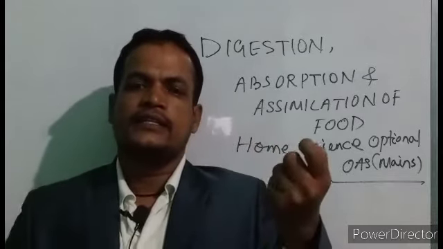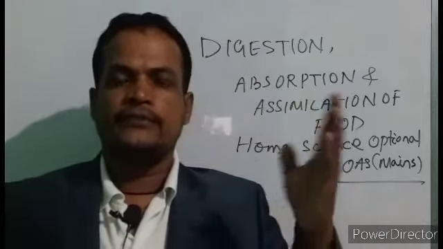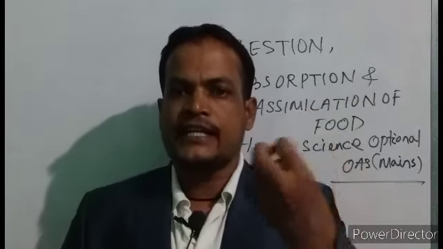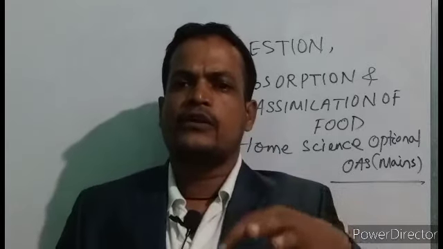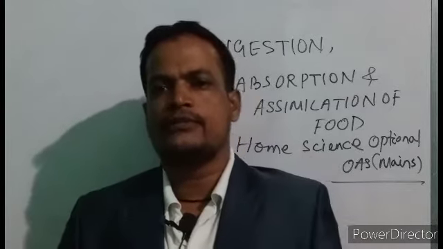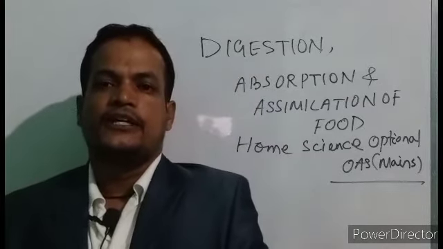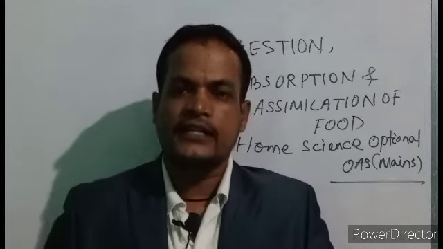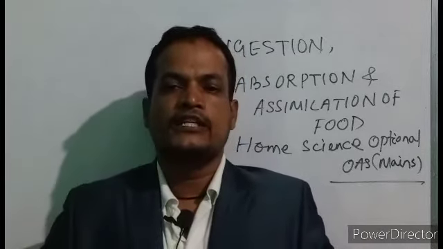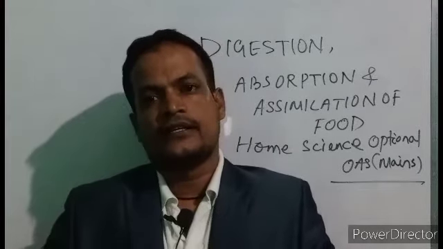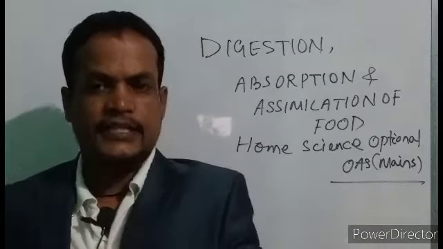So digestion means conversion of complex food into simpler forms, number one. Then absorption means it is taken by the blood or lymph to various cells or tissues of the body, and when the tissues use this nutrient, that is called assimilation. So these are the three steps: digestion, absorption and assimilation, which take place in the body, so that the food components taken by us are properly used and energy is released. Is it right? Now let us see.